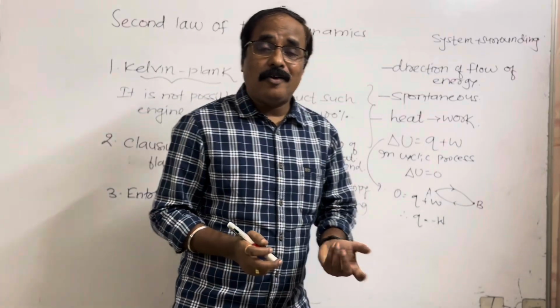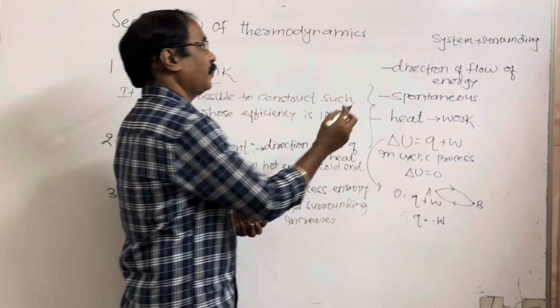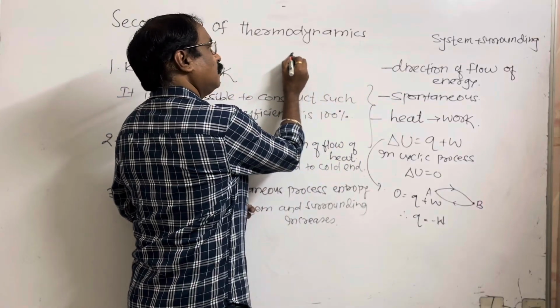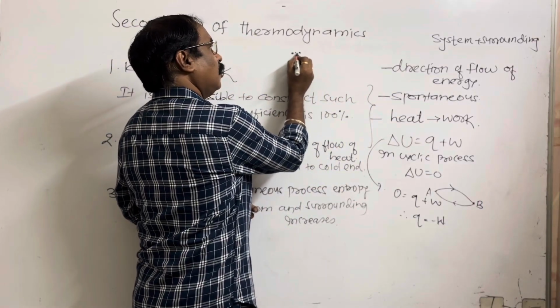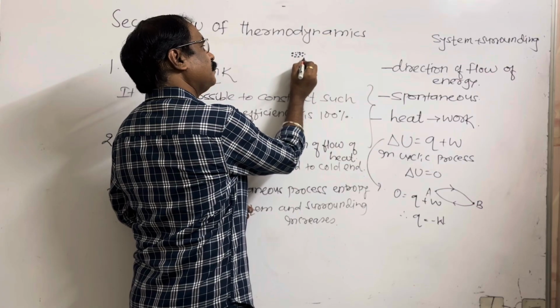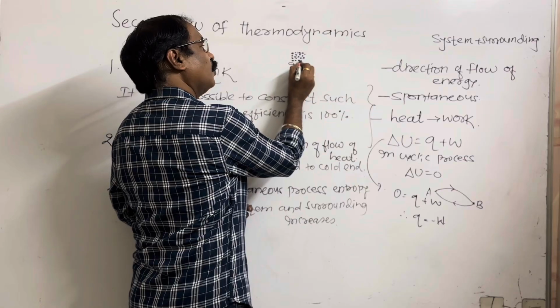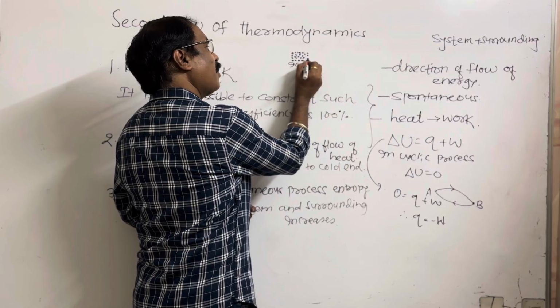So what is entropy? Entropy is the measure of randomness or disorder of particles. See here. You can take ice. Suppose this is ice. ये ice है. So in ice, your distance between particles is less.